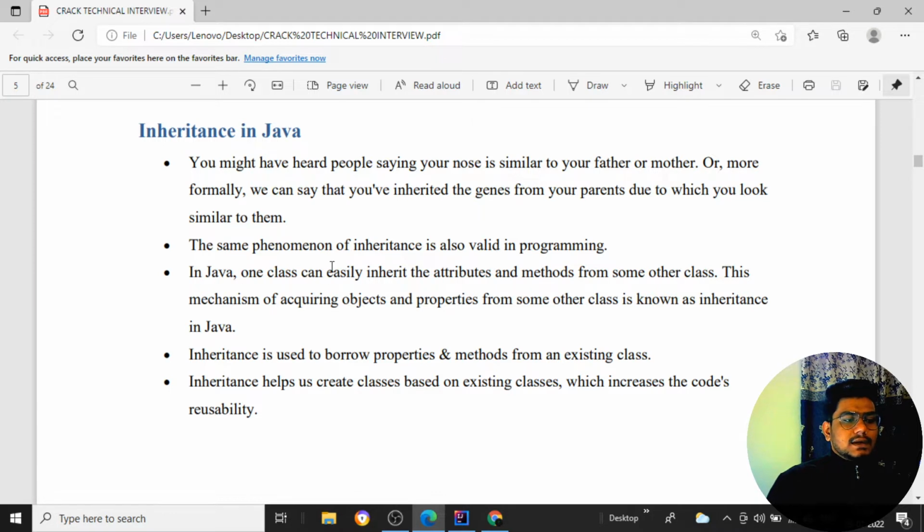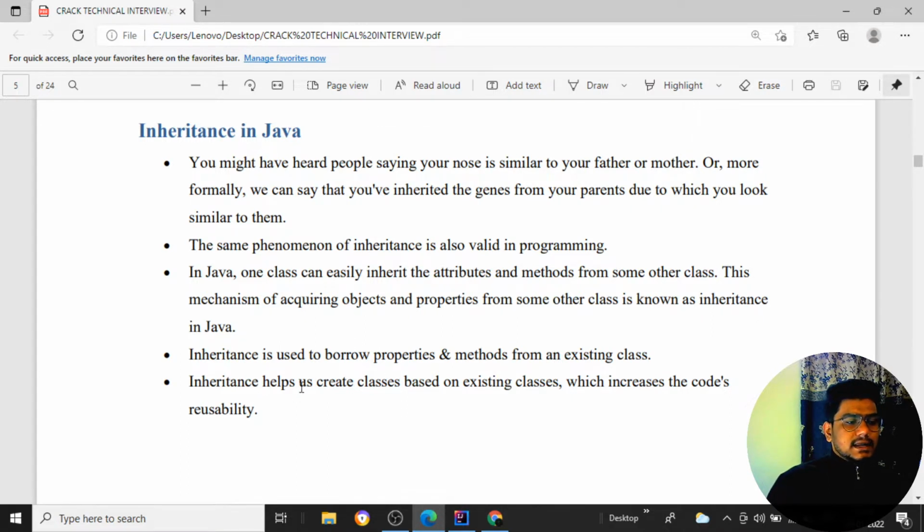In Java, one class can easily inherit attributes and methods from some other class. That means we have a class A with a few methods, and I am inheriting class A inside class B by using the keyword extends. That means I am inheriting all the properties of class A. Inheritance is used to borrow the properties and methods from an existing class, whichever has been extended.